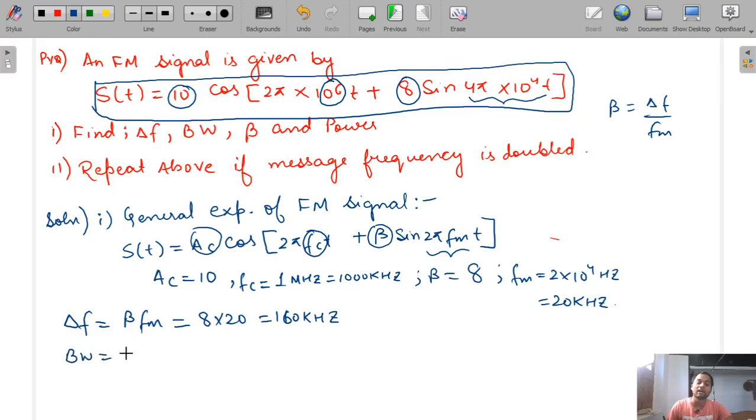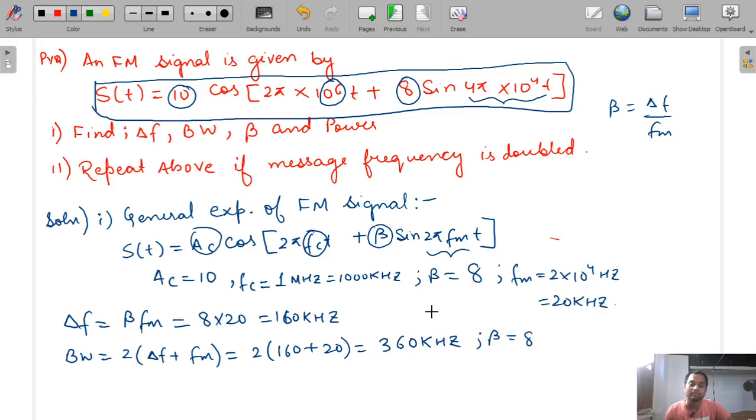Bandwidth, using the Carson's rule, it will be 2 into (delta f plus fm). What is our delta f? Delta f is 160. So 2 into (160 plus fm). What is fm? That is 20. So it will be 360 kilohertz. So up to bandwidth and delta f there is no problem. See, for finding bandwidth, we have used the Carson's rule, and we have already found our beta value, that is equal to 8. Third question is also done.